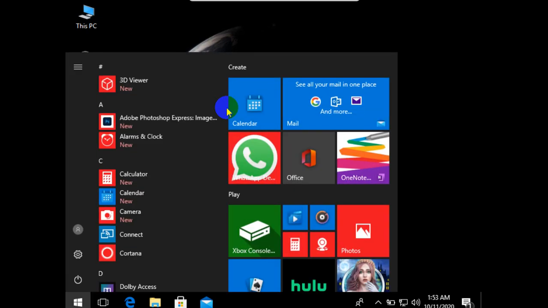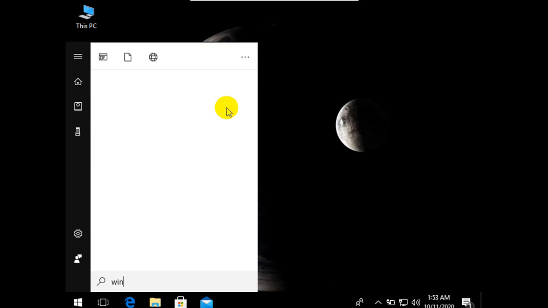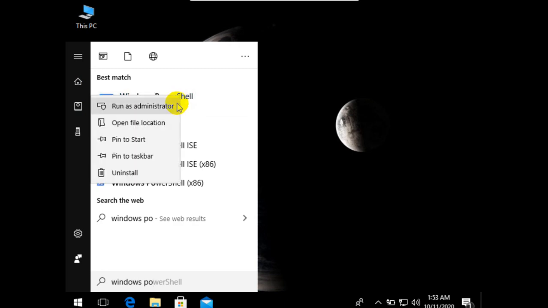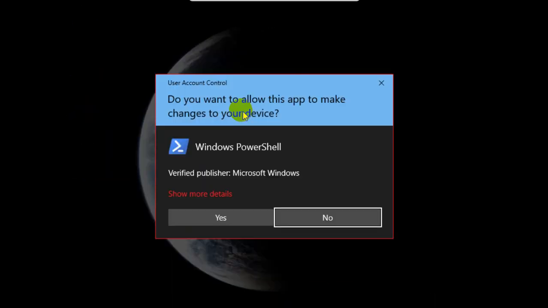You have to open Windows PowerShell. Windows PowerShell, run as an administrator.